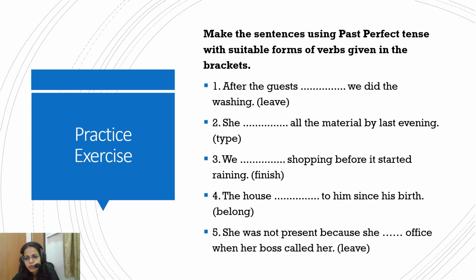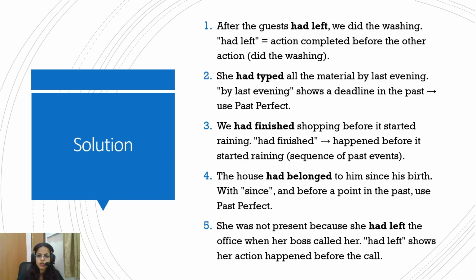Now, make the statement with past perfect tense and suitable form of verbs given in the brackets. So again, just quickly do these 5 questions and we can move ahead. So, after the guest had left, we did the washing. Had left is the action completed before the other one. So like leaving of the guest and the washing. First the guest left and then the washing, the two actions being compared, the chronology of two actions being told.